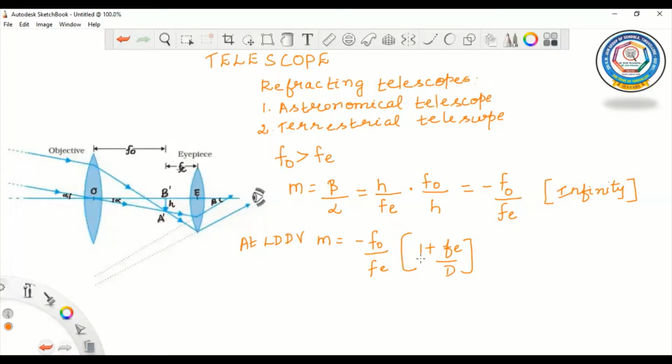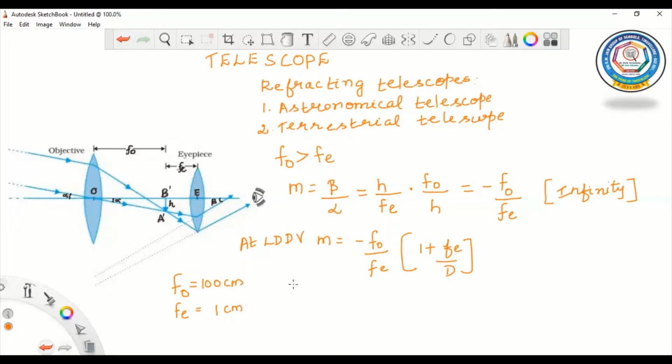So now let us consider a telescope in which the objective has a focal length of 100 centimeter, and the focal length of the eyepiece is equal to 1 centimeter.